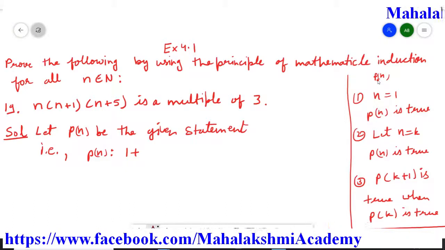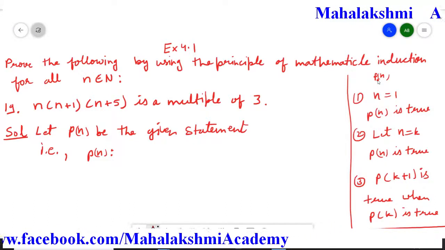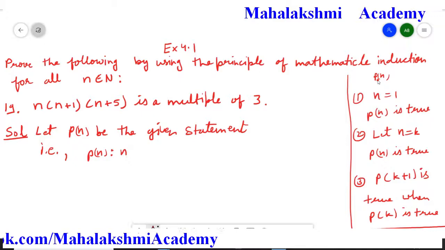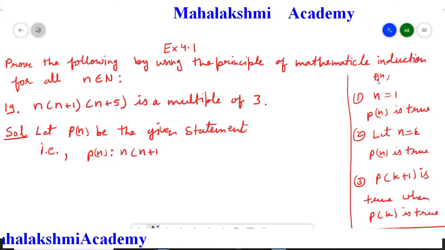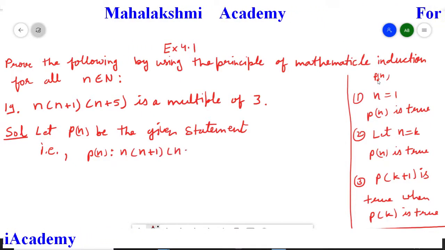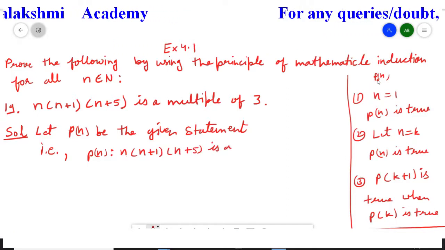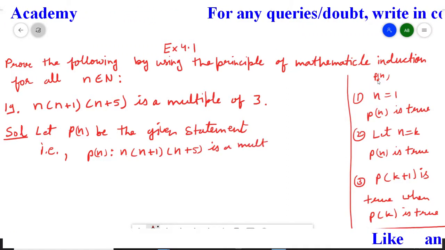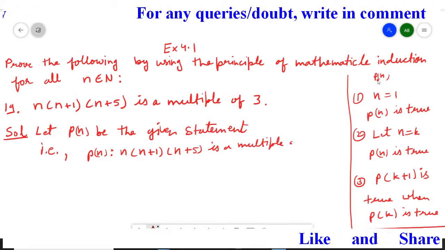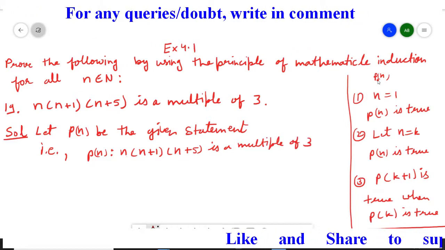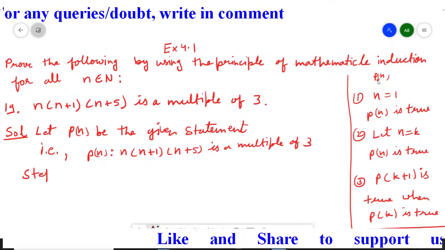Firstly we assume the statement as it is, then for n equal to 1 we will prove it in the next step.